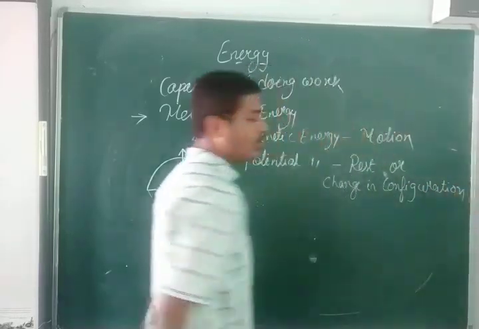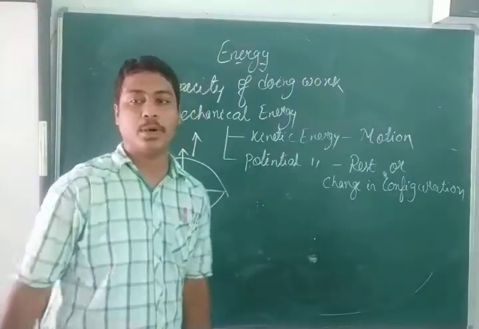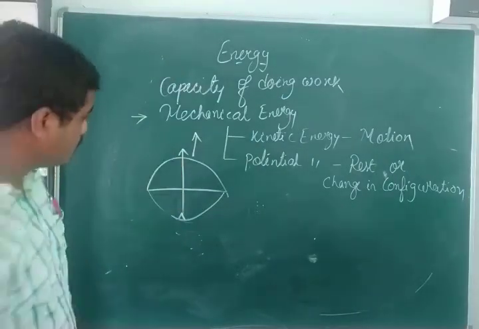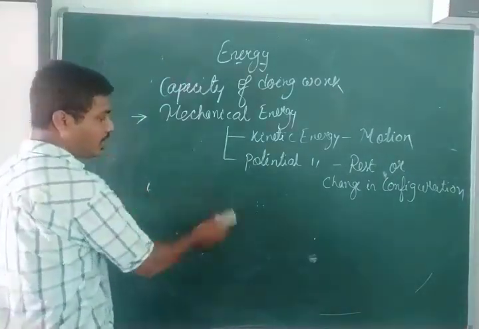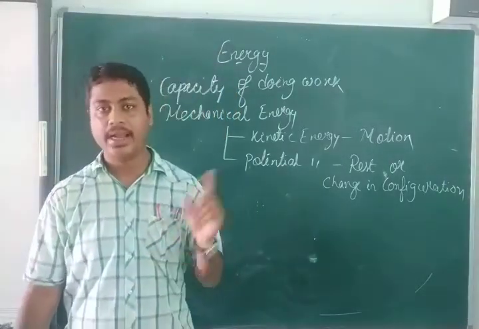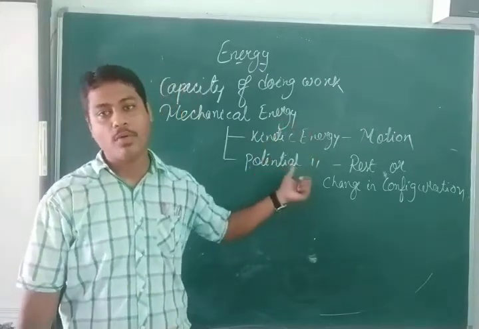Configuration means the shape and size of a body. If you change it, you will get potential energy, as I have already shown. So mechanical energy can be divided into kinetic and potential energy, and in this chapter we will mainly discuss this form of energy.